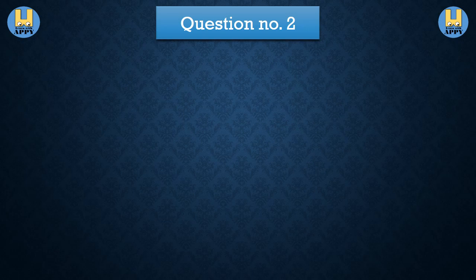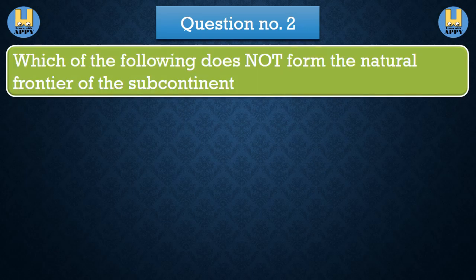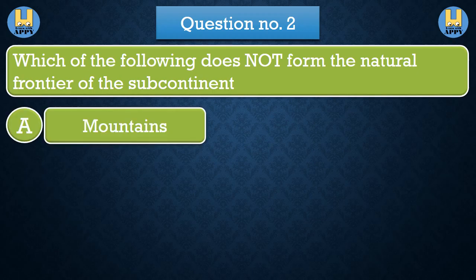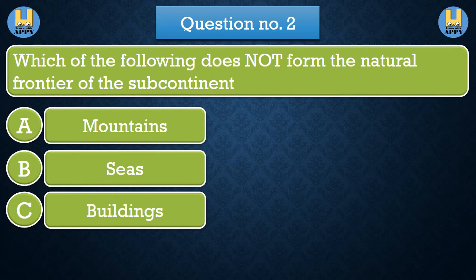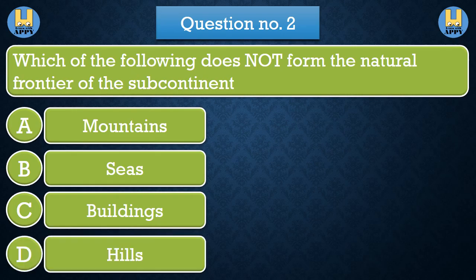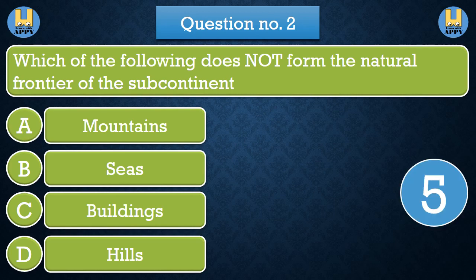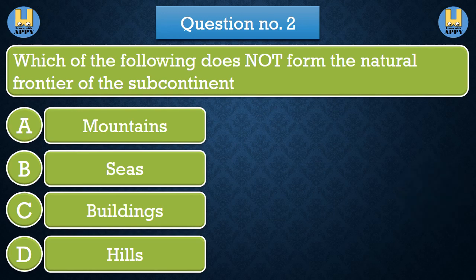Question number 2. Which of the following does not form the natural frontier of the subcontinent? Option A mountains. Option B seas. Option C buildings. Option D hills. The correct answer is option C buildings.